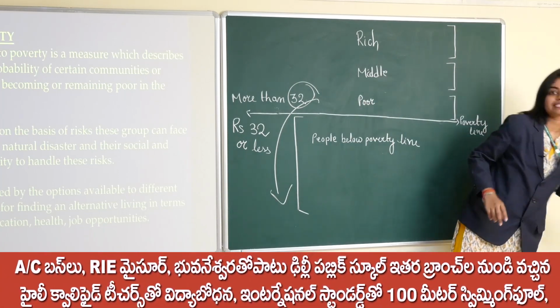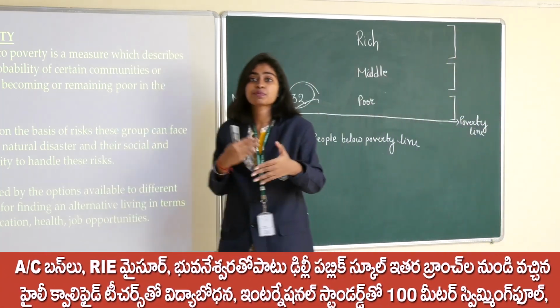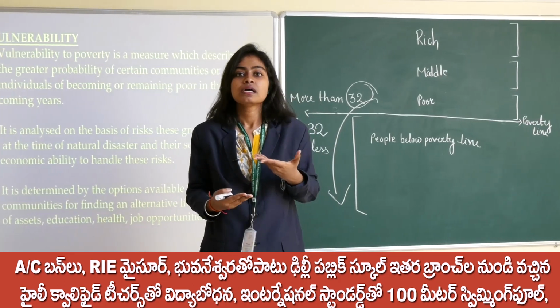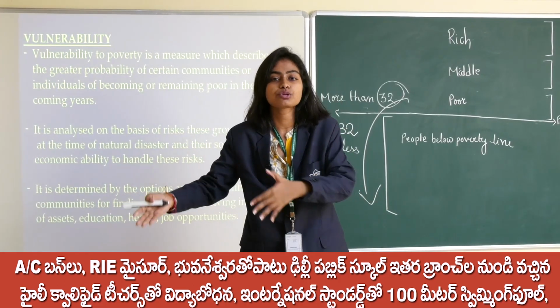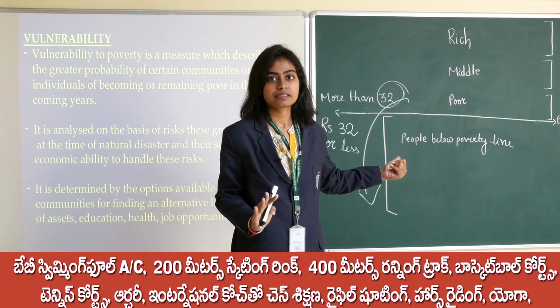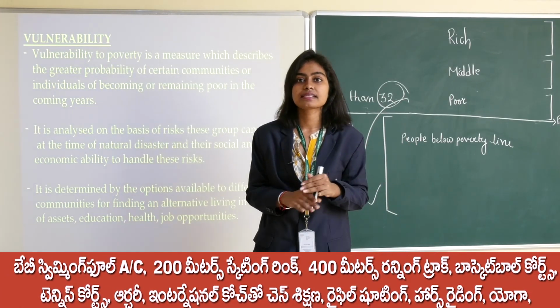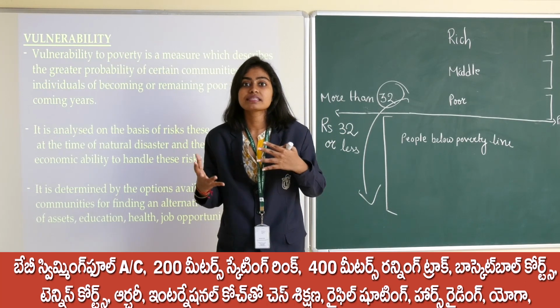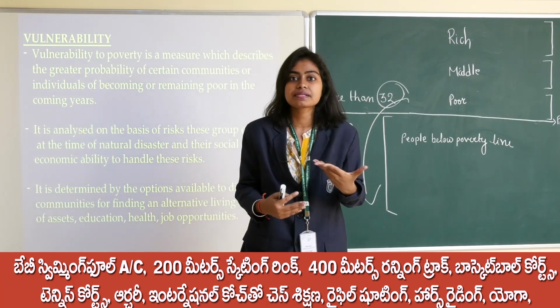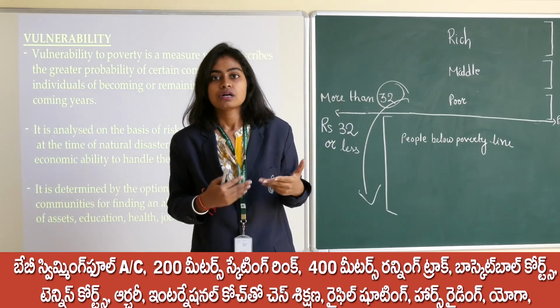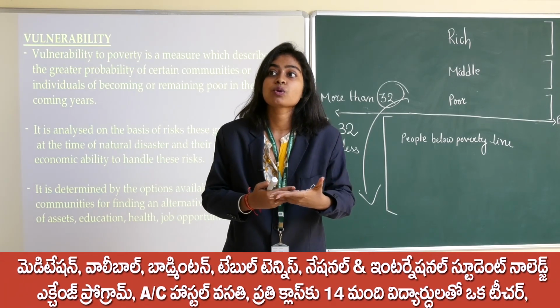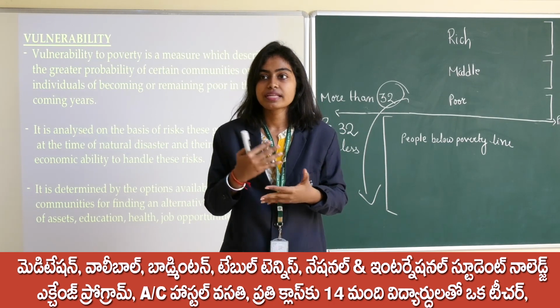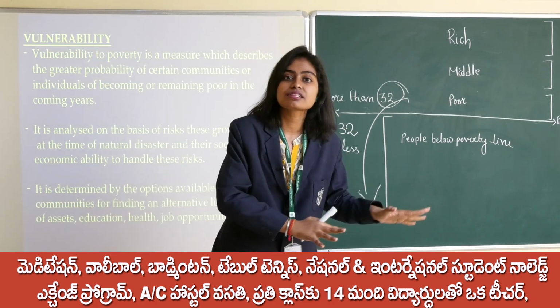So this is how we usually think of the probability that people are vulnerable to become poor or will continue to be in poverty. Okay. Another incident is there. It also estimates the risk that people will face when some sort of natural disasters occur.